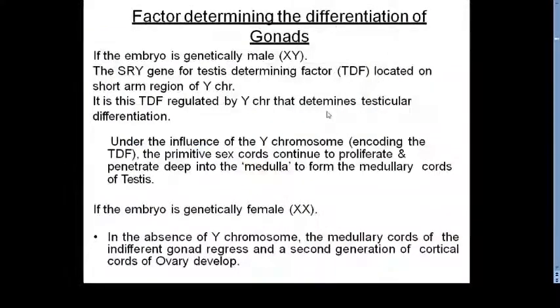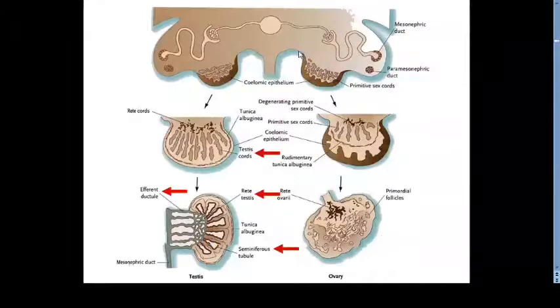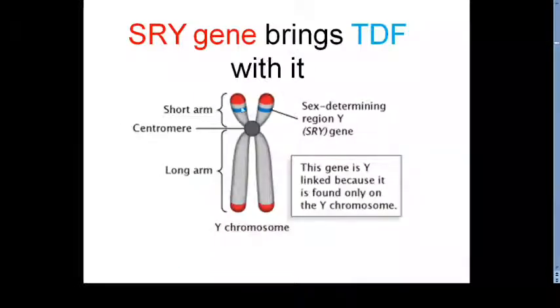So now what is the factor which is going to determine the differentiation of the gonad? As we know, chromosomal sex is determined at the time of fertilization. So if the embryo is genetically male, it is carrying the Y chromosome. Now the Y chromosome is important, children. If we see the Y chromosome, this is the short arm and this is the long arm. Over the short arm of the Y chromosome there is one region that is called the sex determining region, or SRY. It is present only on the short arm of the Y chromosome.